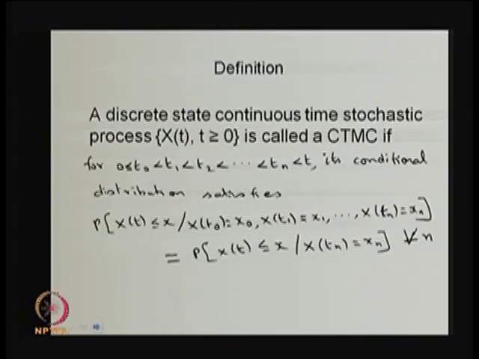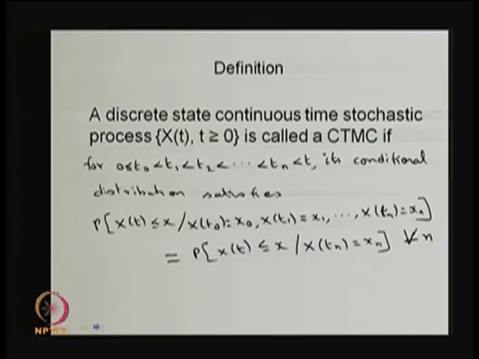That means t is a sort of a future. So, what is the probability that the random variable will be in some state at the future time point t, given that you know the present state, that is where the system is at time point tn, that is xn, and I know the past information starting from X(t0) till X(tn minus 1).